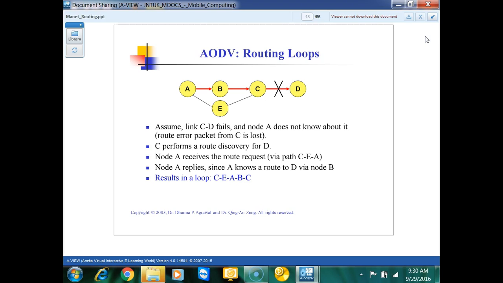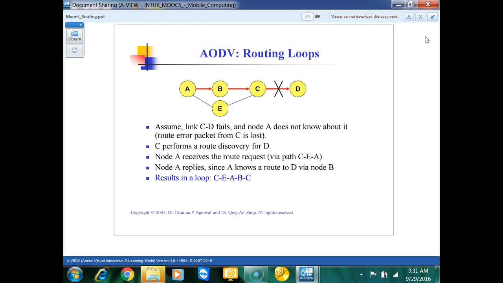Every time the route is given by A to C, but still C is not going to find D, because there is no way from C to D, even though it gets the route from the routing table present at A. So again it will start broadcasting, again A will say, okay, I know the address of D, again it will transfer to C, and C will again not be able to connect to the destination.